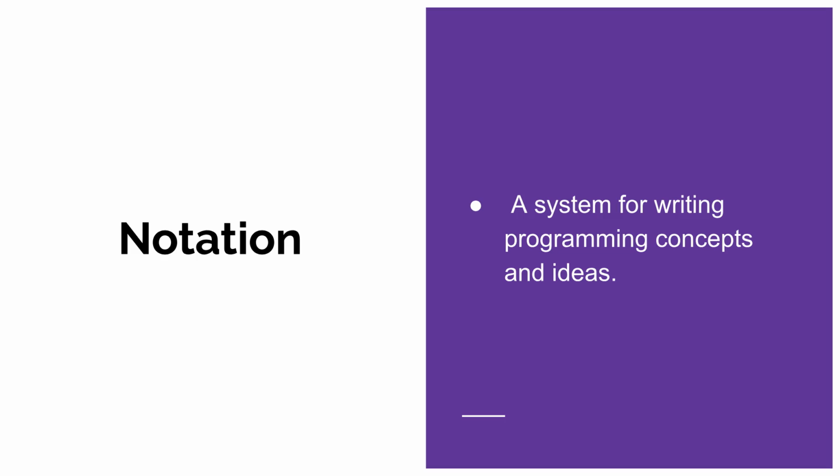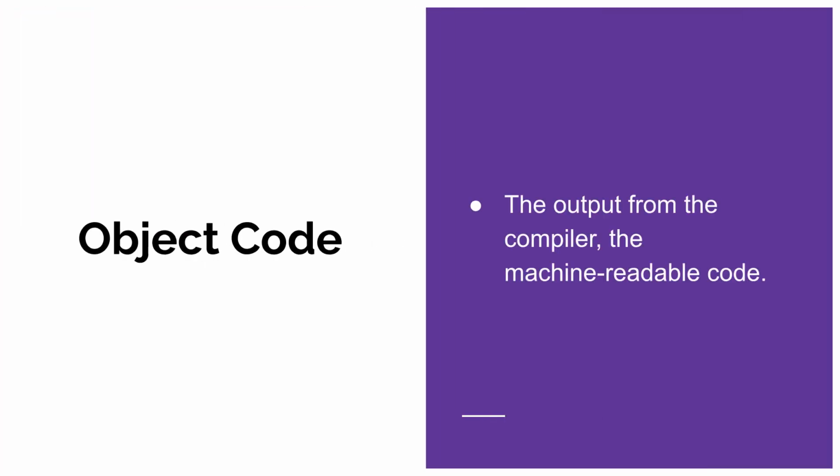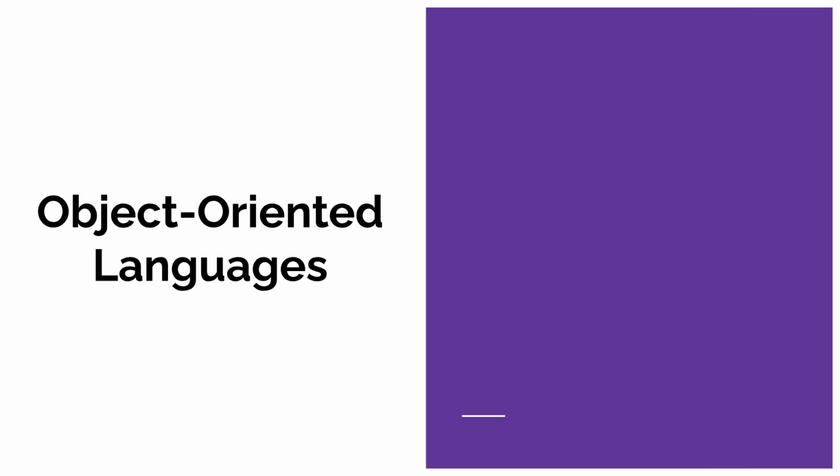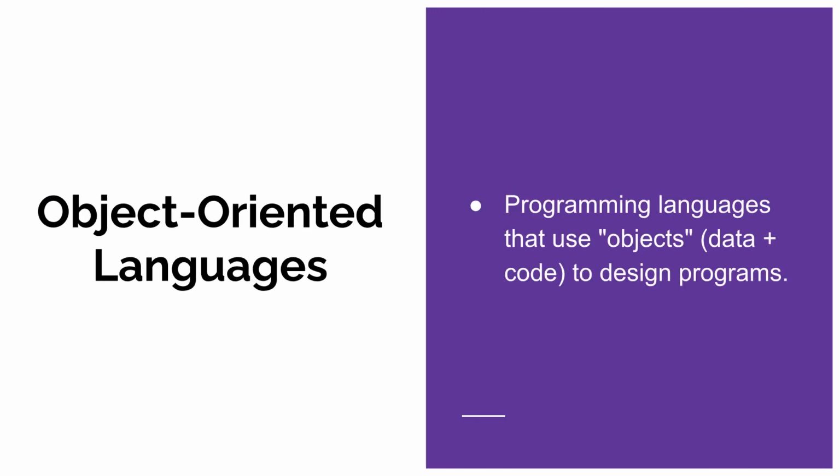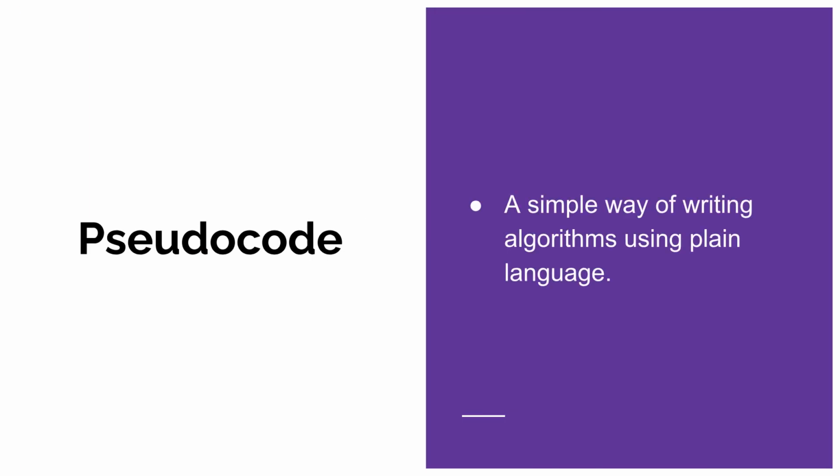Notation provides a standardized system for writing down programming concepts and logical ideas, ensuring clarity for developers. Object code is the result produced by a compiler. It is the machine-readable version of your program that the computer can actually execute. Object-oriented languages are programming languages that organize software design around objects, which combine both data and the code that operates on it. Pseudocode is a simple, human-readable way of outlining algorithms using plain language, which helps programmers plan logic before